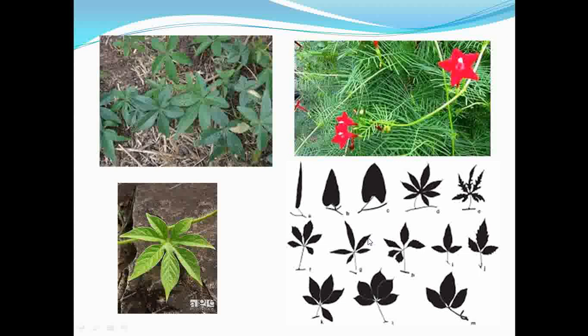This is the variation in the leaves occurring under the family Convolvulaceae. So the leaves are linear, cordate. See here the patterns of cordate, then palmately compound leaves, and trifoliate leaves. So these are the different types of leaf patterns occurring under the family Convolvulaceae.